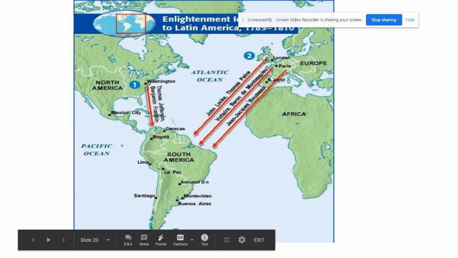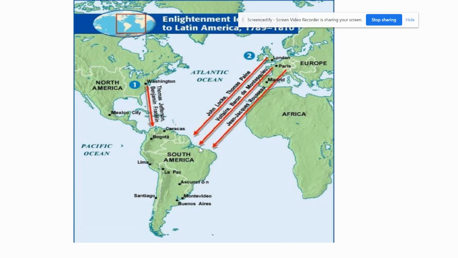We can see how there's that passage, if we think about Europe, where all those Enlightenment ideas were occurring. You have people that might have been born in Europe and then moved to these colonies, or they might have actually been born and raised in South America, Latin America up here, and they would have been educated in Europe.